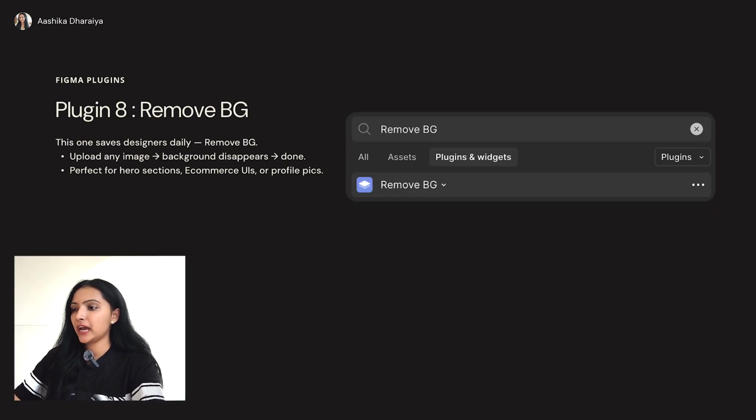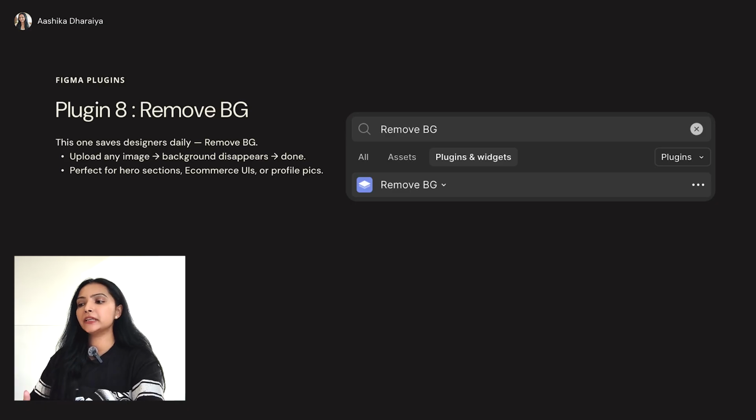Very useful. Next we have Remove BG. This plugin is one of the most important plugins because we often want our background to be removed, okay, because we want to add a picture somewhere else, we want to make a carousel, or we want to do something or the other with the pictures. So this plugin will help you with that. Some sites do not have security, so don't upload your pictures over there. Instead you can go to Figma, use this plugin and do it in just 2 seconds.